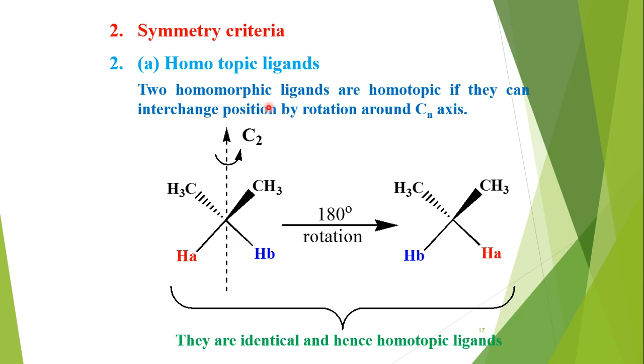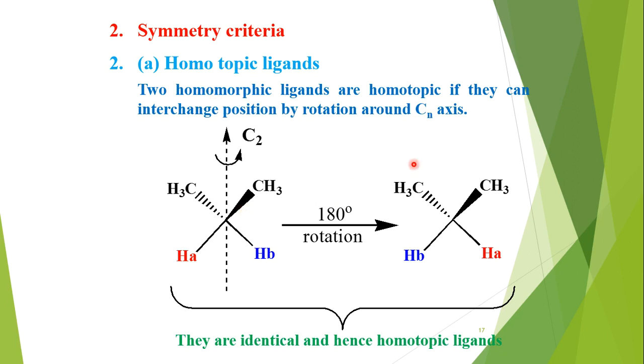So we have to apply this axis of symmetry. If the Cn or C2 axis of symmetry is applicable, it means our two homomorphic ligands are homotopic. If it is not applicable, then they will not be homotopic.